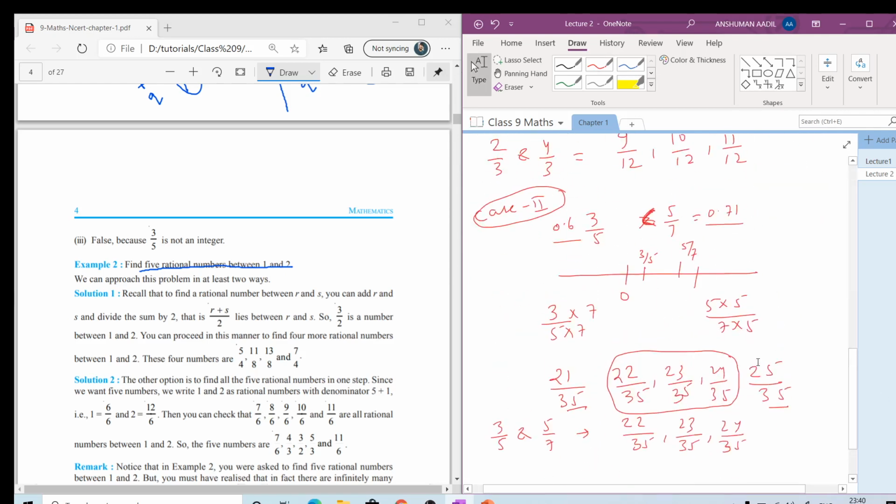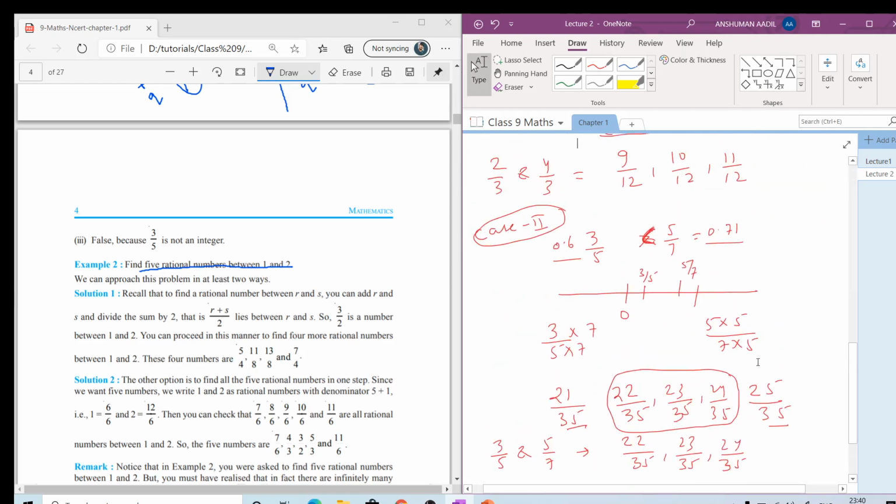And similarly, we followed this when denominators are different. First of all, we found which number is smaller, and after that we took the LCM of the denominators. We took the LCM of 5 and 7, so we get 35.